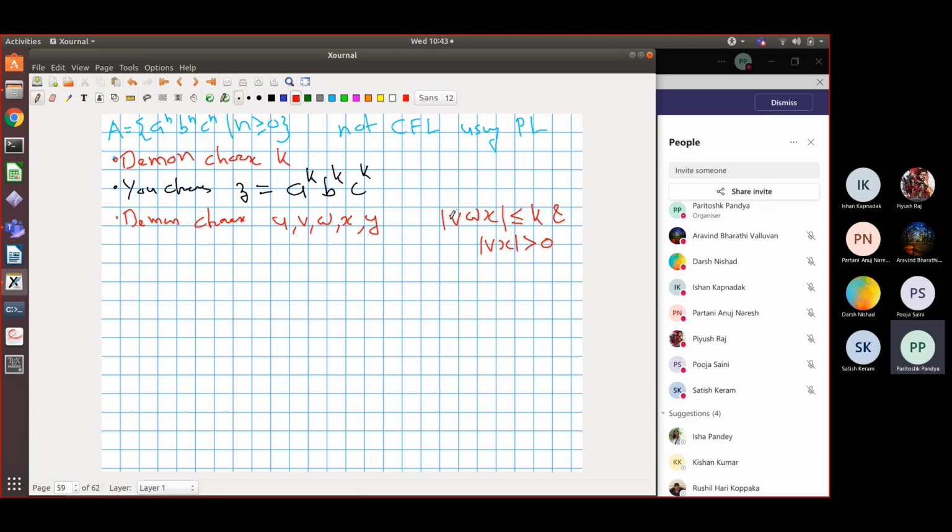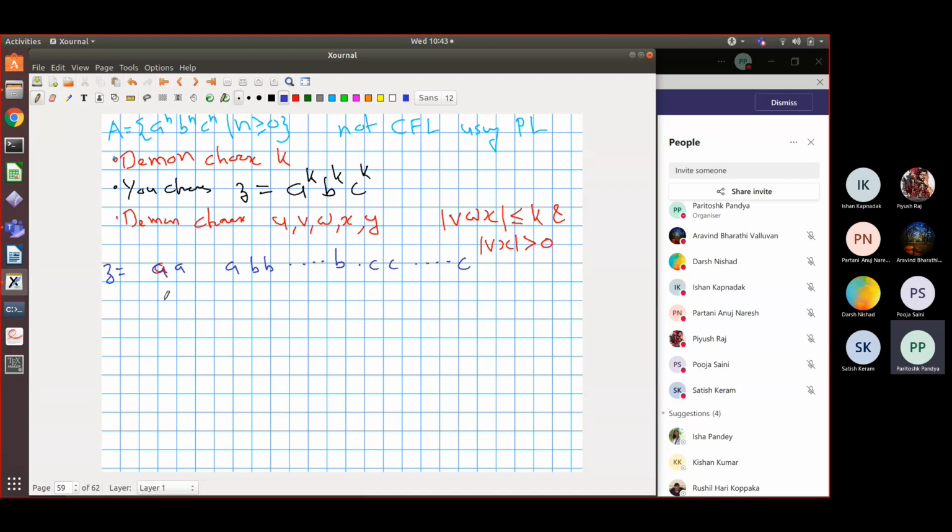Now I'm going to take this string vwx of length at most k, and concentrate on where it occurs. The Demon can make it occur anywhere within this word z. So I'm going to take this word a, and I will draw it in blue. So I have this word a, then I've got b, and then I've got c, and then here's this word vwx, which occurs somewhere within this word z. So z is equal to this. Now vwx is of length at most k.